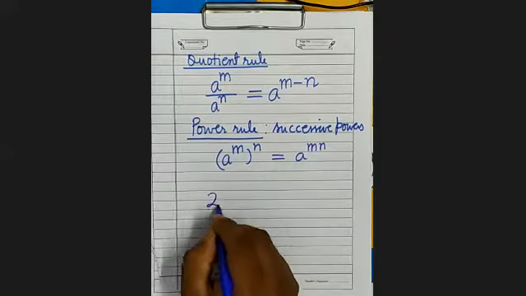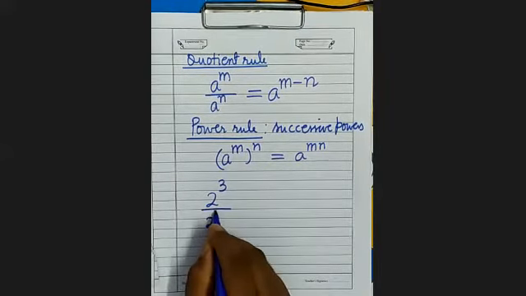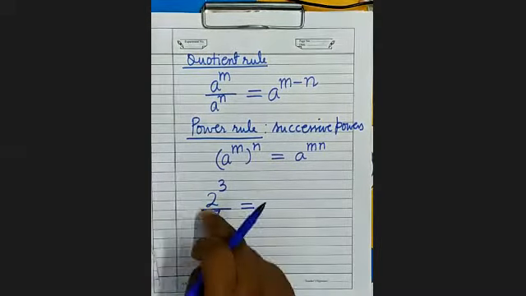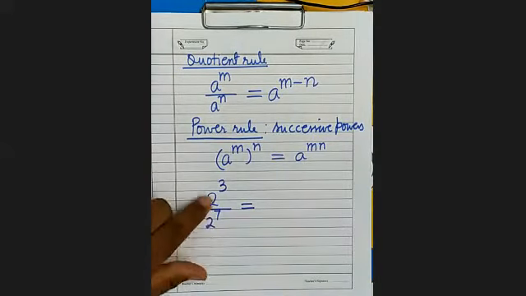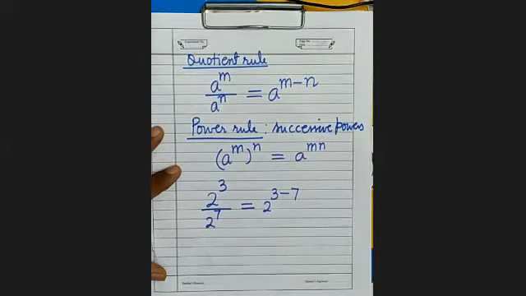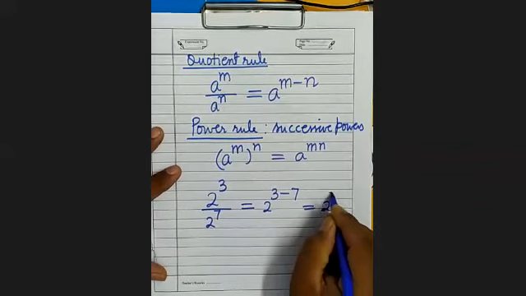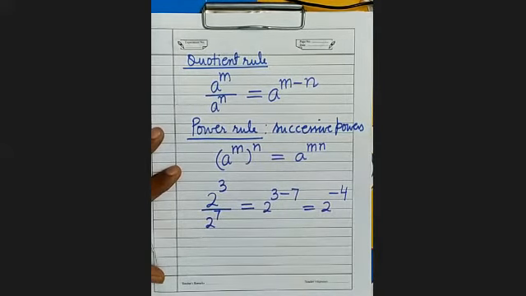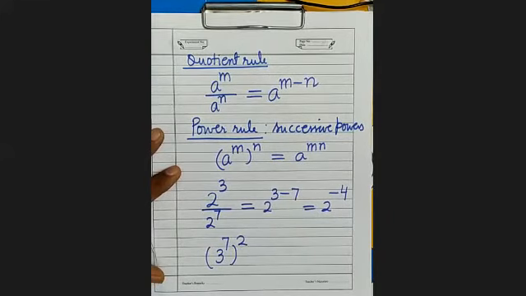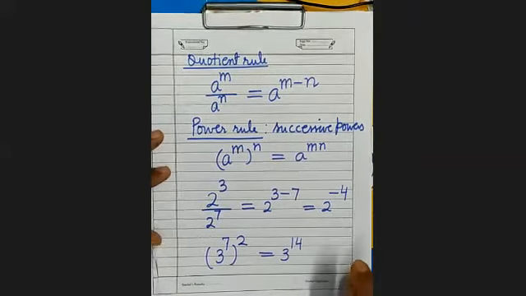For example, you can see 2 to the power 3 upon 2 की power 7. Here quotient rule will apply. Bases are same, so we can write ऊपर की पावर में से नीचे की पावर subtract, 2 to the power minus 4. Similarly, 3 to the power 7 whole to the power 2, there are power के ऊपर power, successive powers, powers will multiply, 3 to the power 14.